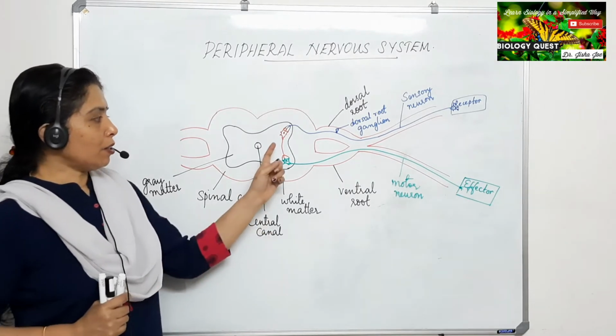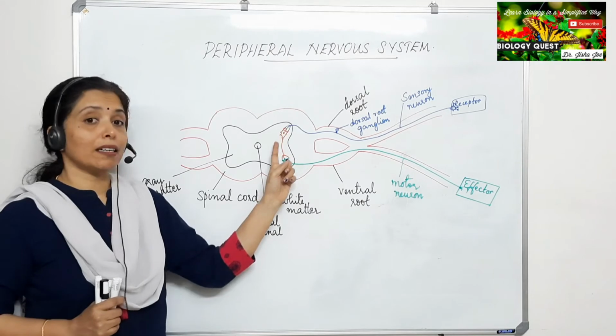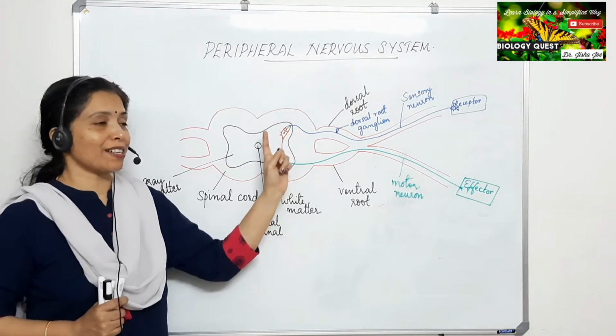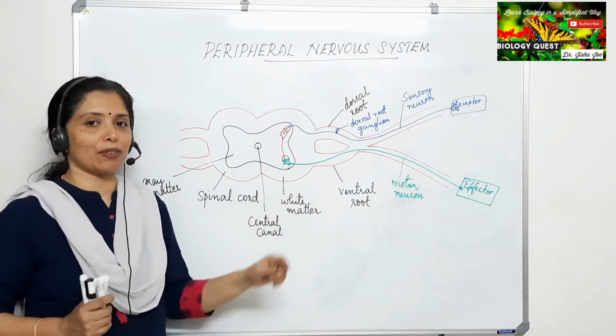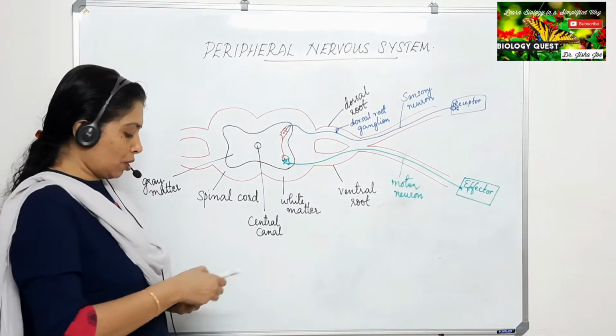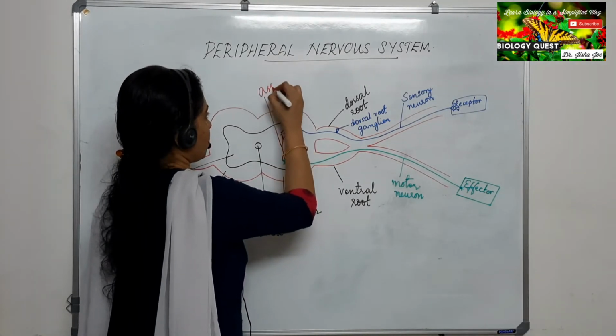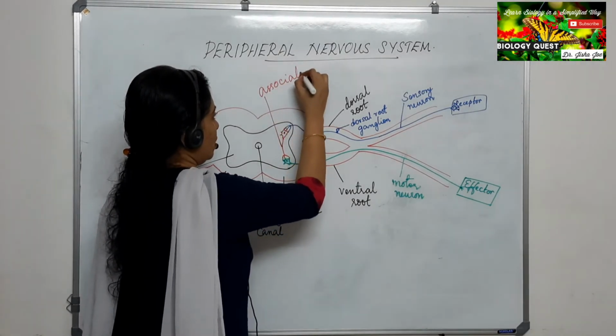And there is another neuron here which I have drawn in red color, that is the neuron that connects the sensory neuron and the motor neuron. What is that neuron called? It is the association neuron. The association neuron is the one I have marked in red color.